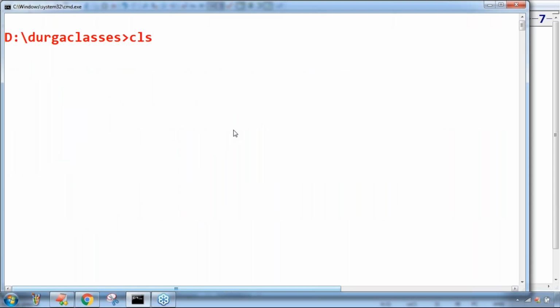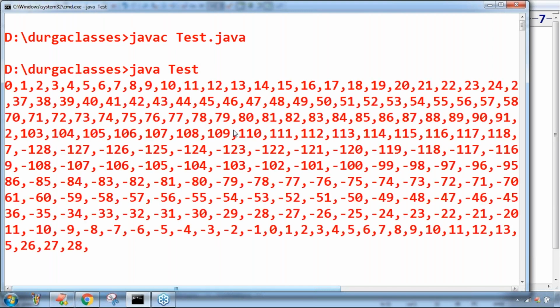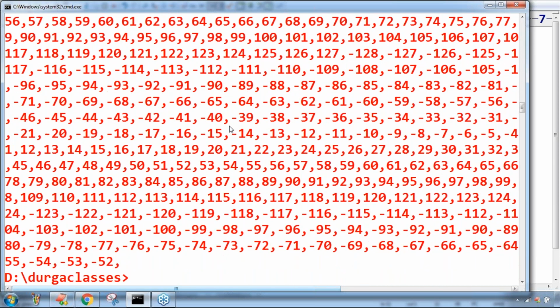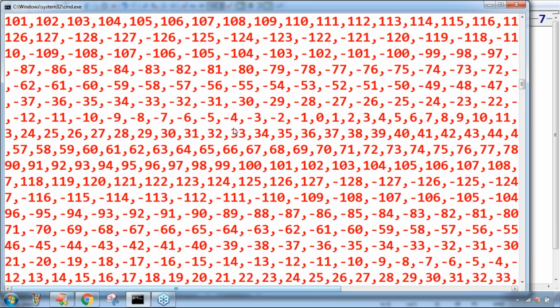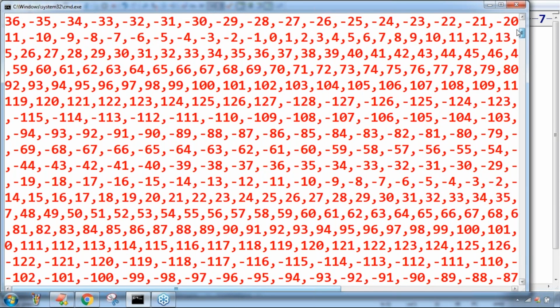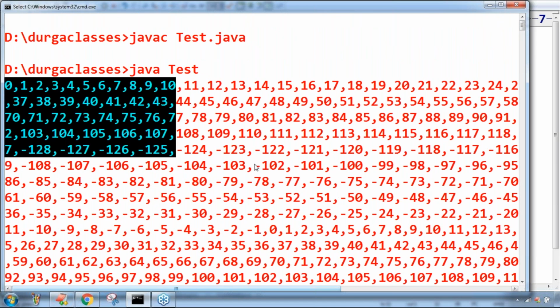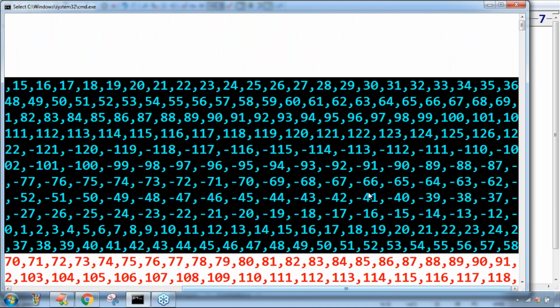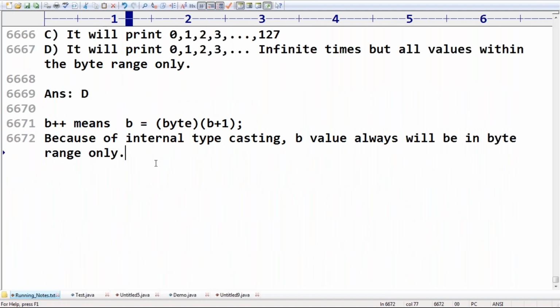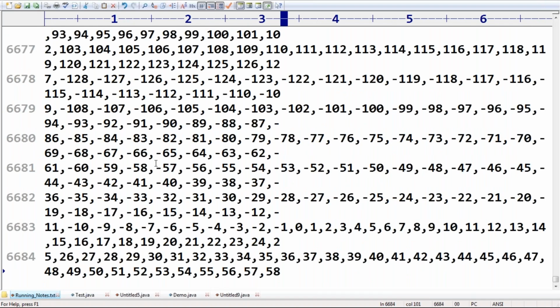What output are we going to get? Just a beautiful example, sir. Most of the people are going to feel it will stop after 127. No. Can you please have a look once? Can you please observe that? What is the result we are going to get? Can you please observe carefully?